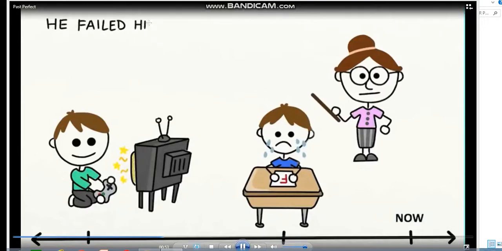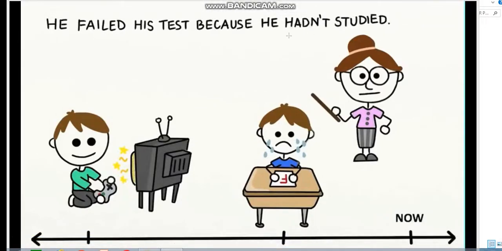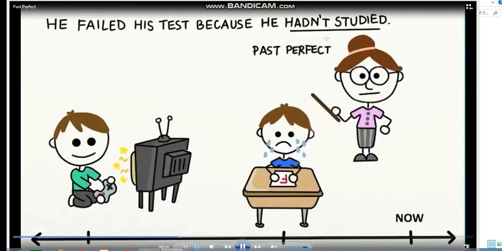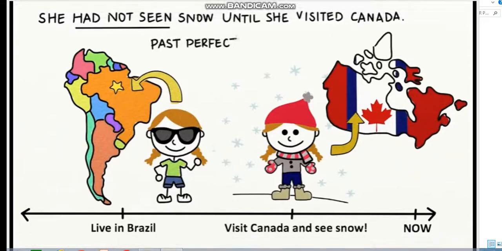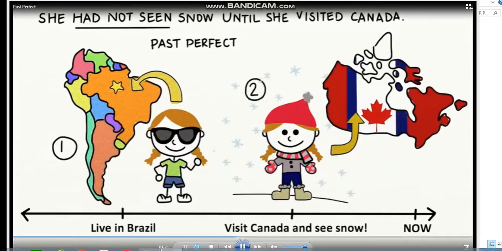Here's an example. He failed his test because he hadn't studied. Here we use the past perfect tense to describe the first action and the past tense to describe the second action. Another example. She had not seen snow until she visited Canada. Again, we use the past perfect to describe the first action and the past simple to describe the second action.